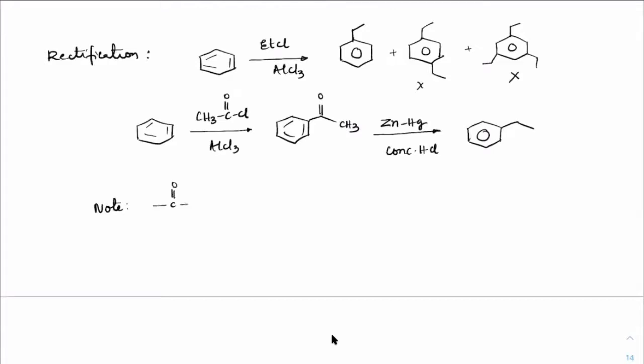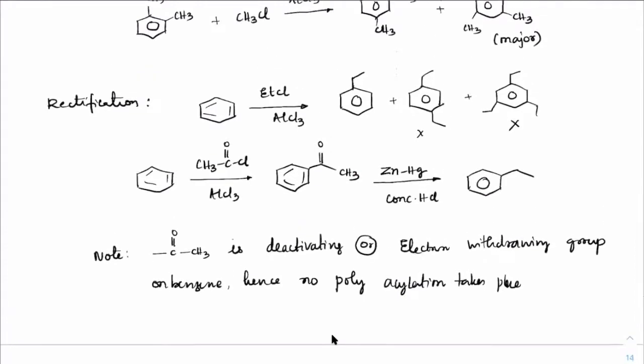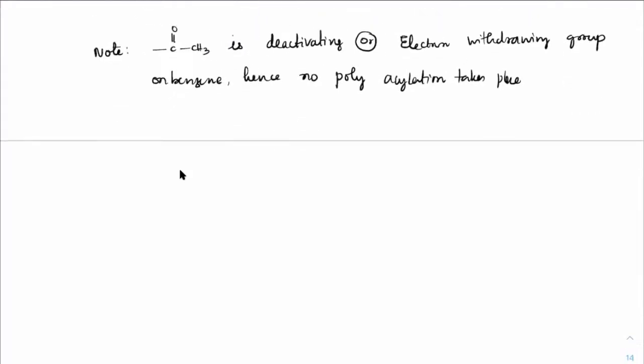C double bond O CH3 is a deactivating or electron withdrawing group on benzene. Hence, no polyacylation takes place. Done with that? Yeah. Next.